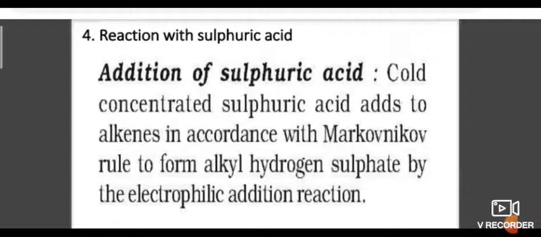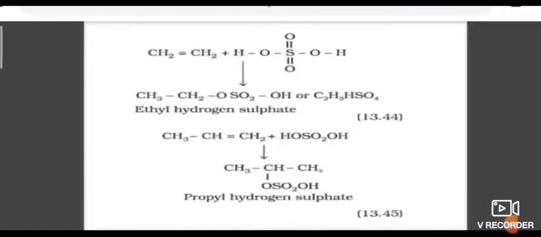Reaction with sulfuric acid. Alkene reacts with cold concentrated sulfuric acid to give an addition product in accordance with Markovnikov rule. So propene reacts with sulfuric acid, H2SO4. It gives ethyl hydrogen sulfate or C3H7HSO4.